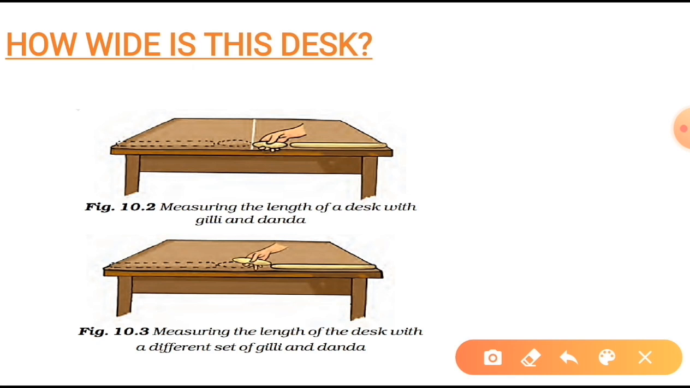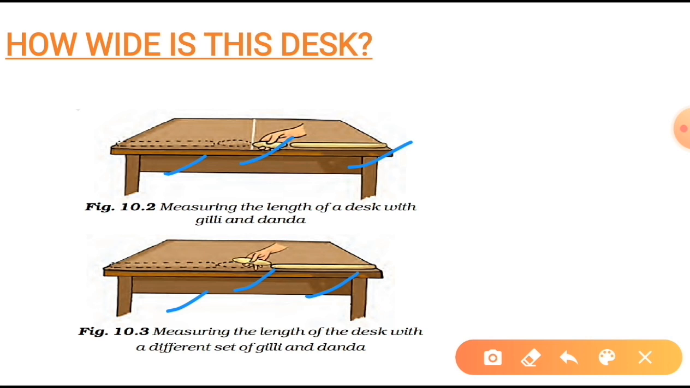Actually, that's a sport, gilli danda, mostly played in rural areas, in which you are having a smaller sized stick that you say gilli and one longer one that is the danda. So here you can see two gillies and two danda. This is the length of this desk. Now the next picture, here you can see a different size of gilli has been used, and a different measure of stick, because of which one gilli and two danda, this is the length of this desk.